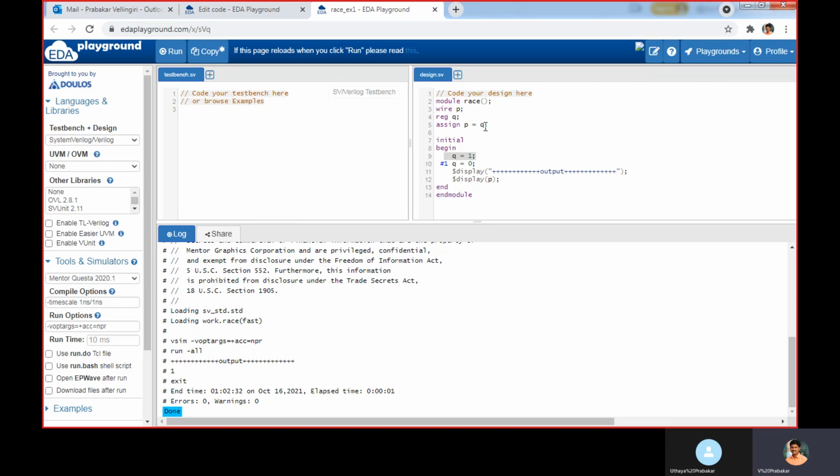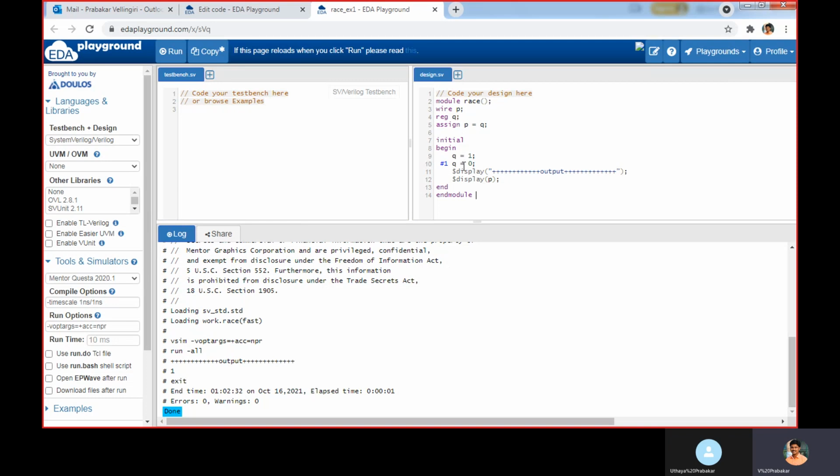This value is assigned for P. Then after one, the value changes to 0. Before this happens, the display happens in one tool. In the other tool, this is happening after that. After assigning the updated value of Q to P, then the display is happening. So between tools there will be a different output we are getting. Which one happens first, we don't know.